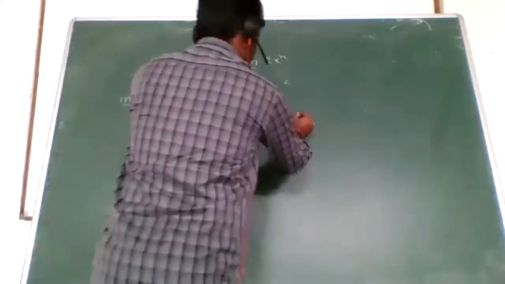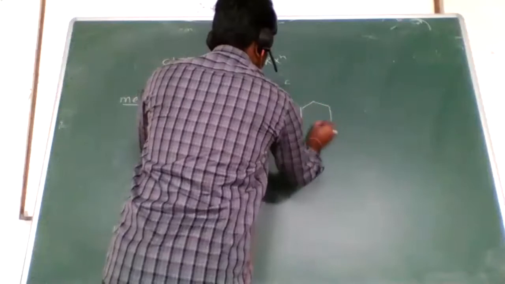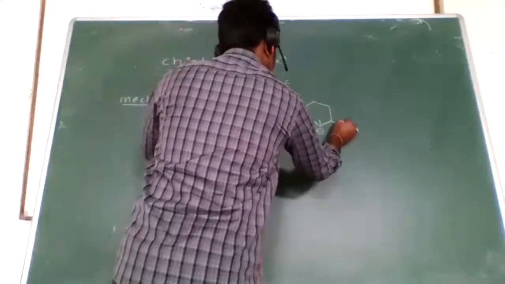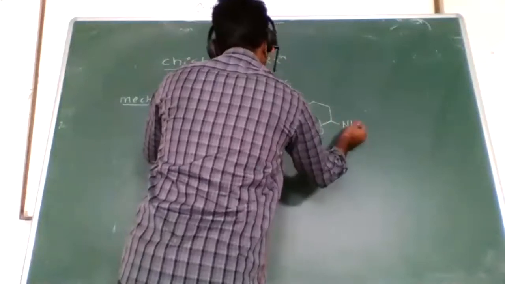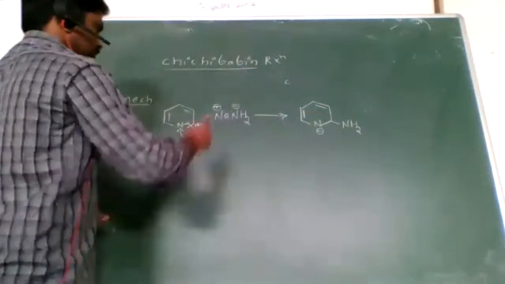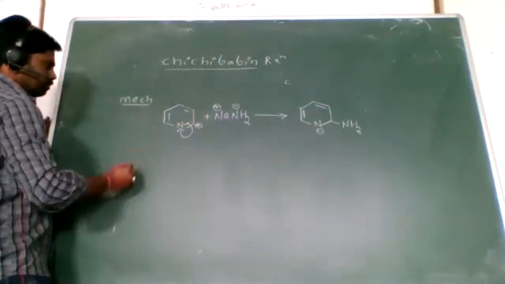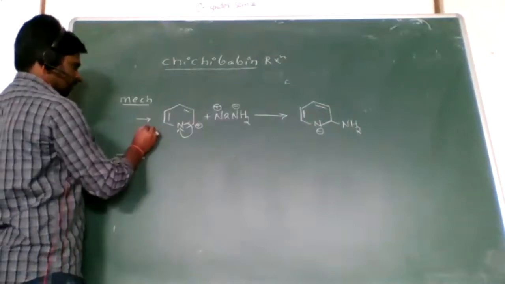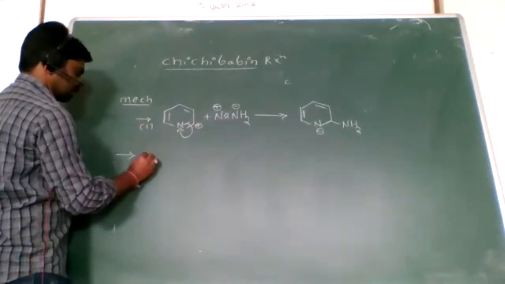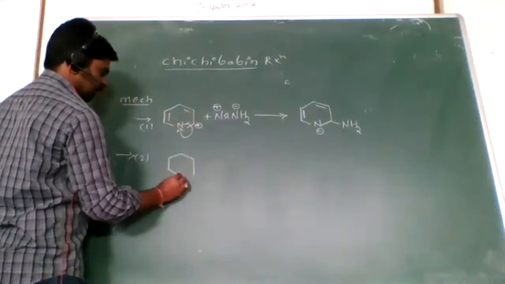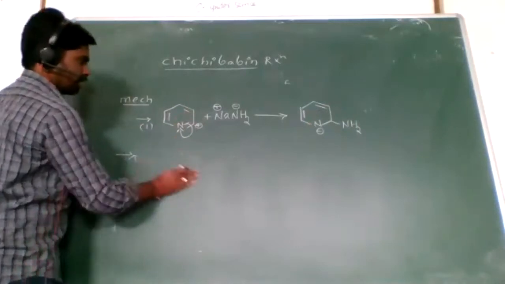From the sodamide, the NH2 group is bonding with the carbon, NH2. Here is the bond, here is the bond. Right? Now next one, this is the first step. Think of the second step. At the second step, look at that one. So N. So I will continue from this here.